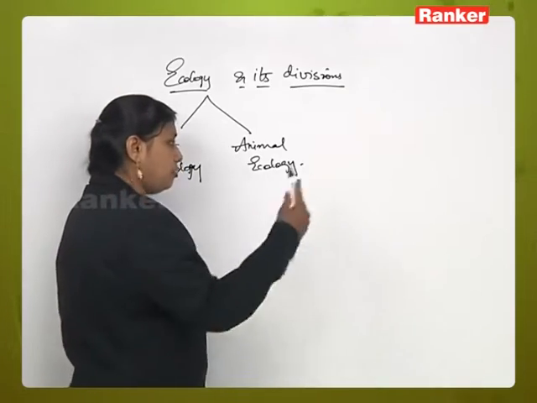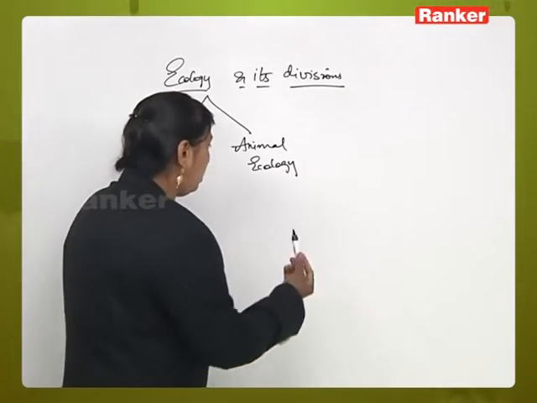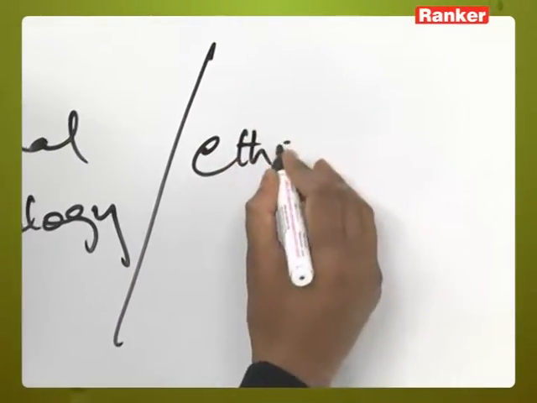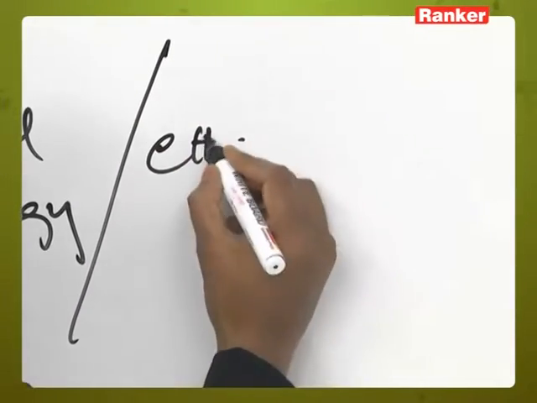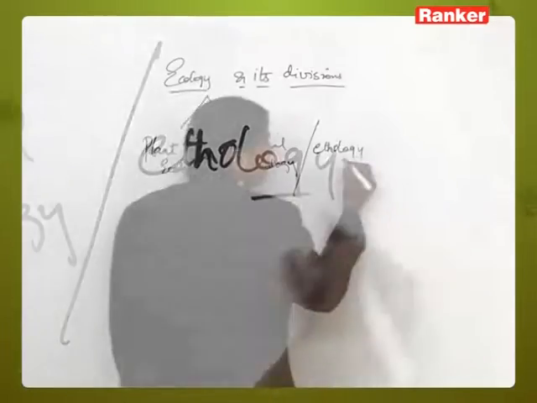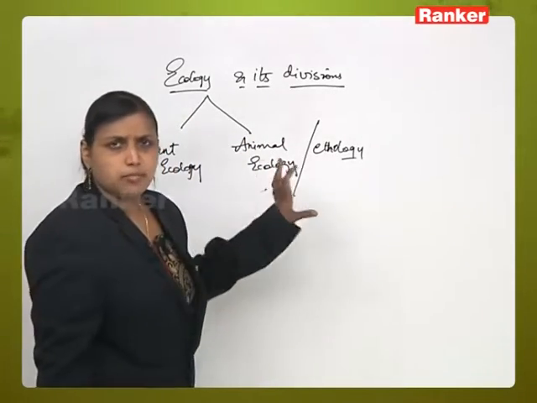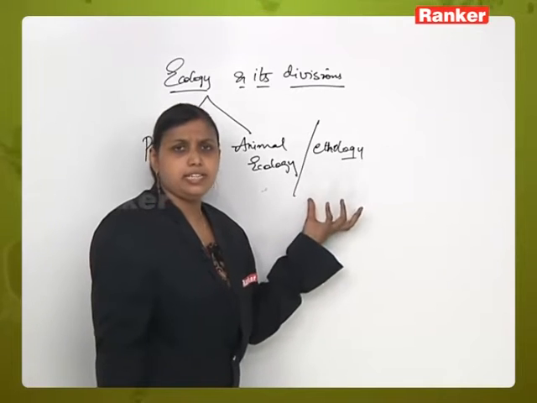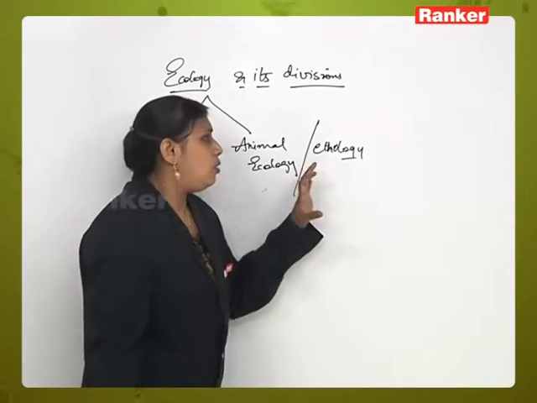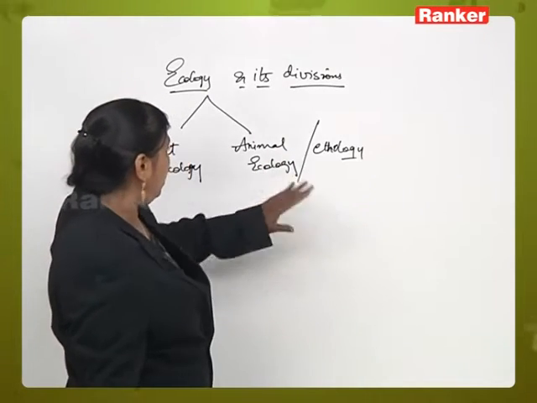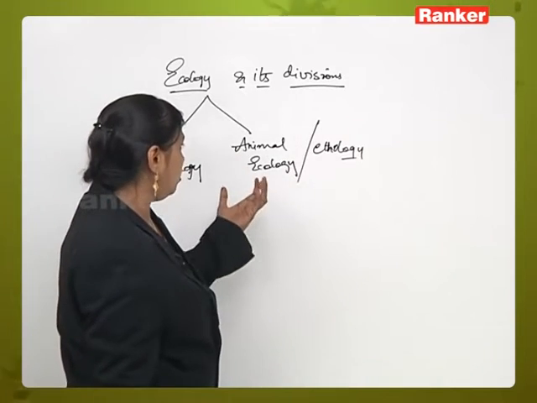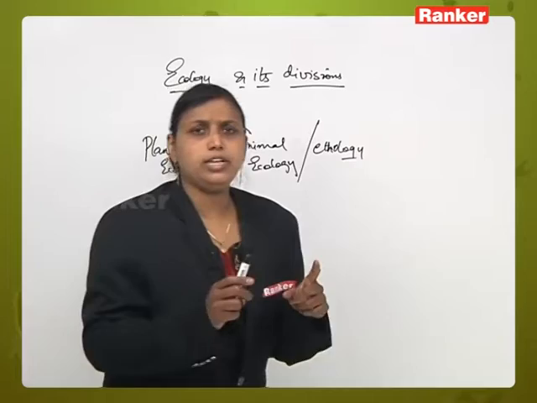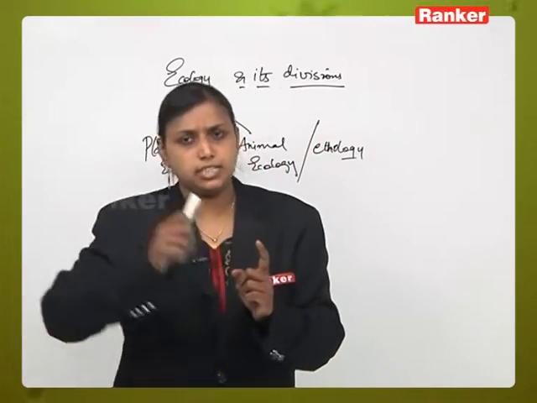Now when the research further proceeded, animal ecology was also called ethology. So what is ethology? Ethology is nothing but the study of the interrelationship between animals and their surrounding environment. So what happened at the end of the day, as further development produced advancement in ecology, they further discussed and said that no, there is no need of studying a separate